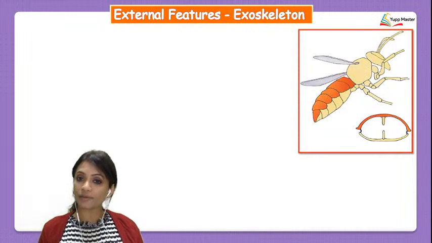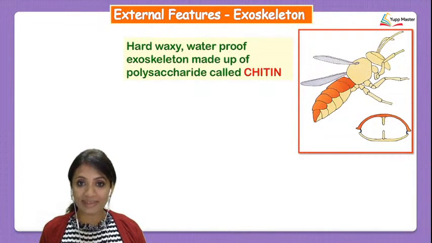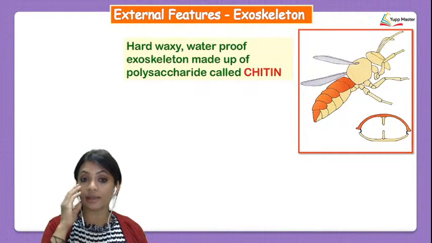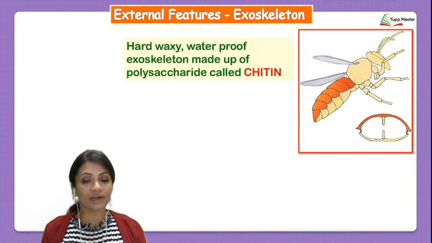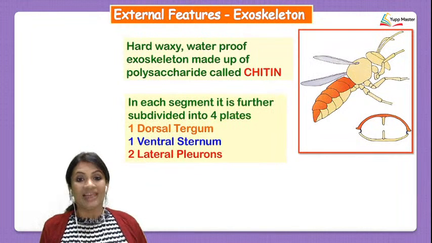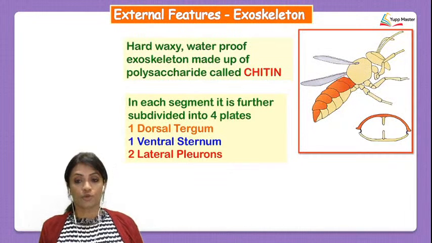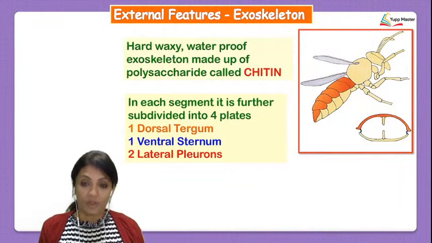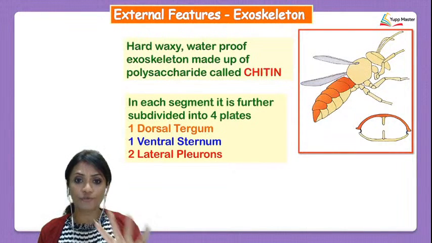Okay, so talking about the exoskeleton, first of all, it is a hard, waxy, waterproof exoskeleton. Remember that a waxy layer is secreted, and it is made up of a polysaccharide which we know as chitin. Now, talking about the chitin, each of these segments is divided into 4 plates. Whether we're talking about the head, the thorax, or the abdomen, all of these parts are going to be divided into 4 plates.